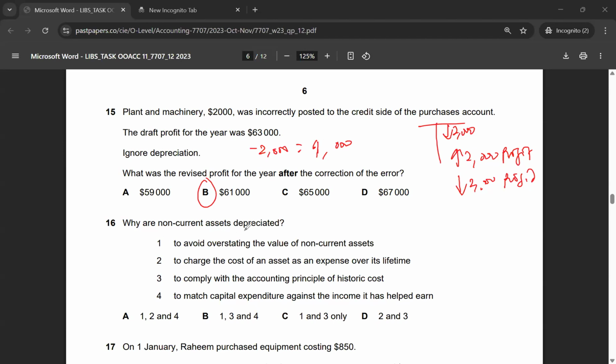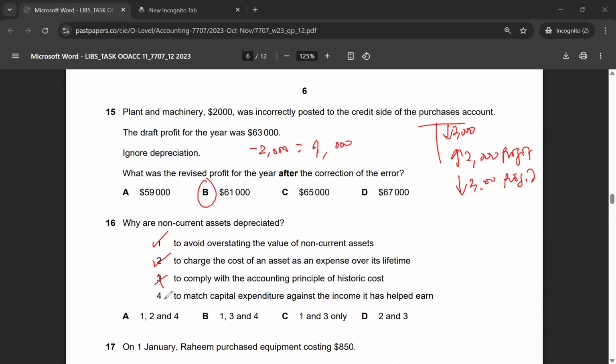Multiple choice 16, why are non-current assets depreciated? To avoid overstating the value of non-current assets. That is true. That's why they are also depreciated. To charge the cost of an asset as an expense over its useful life. That is also true. To comply with the accounting principle of historic cost. This is more about recording or measurements.